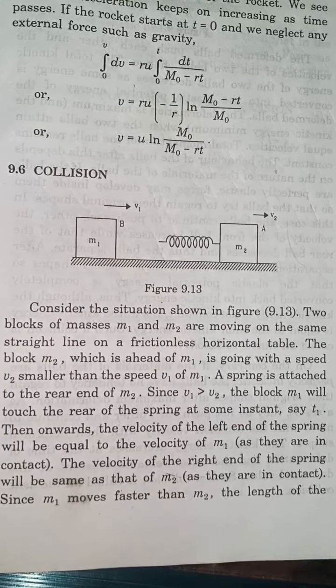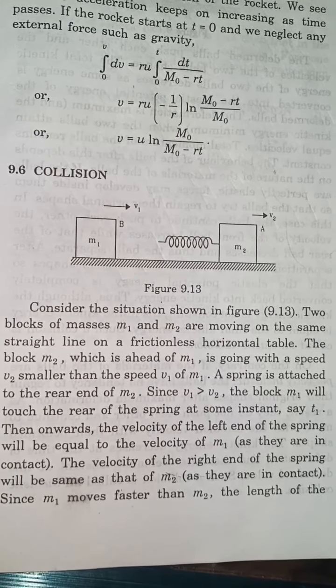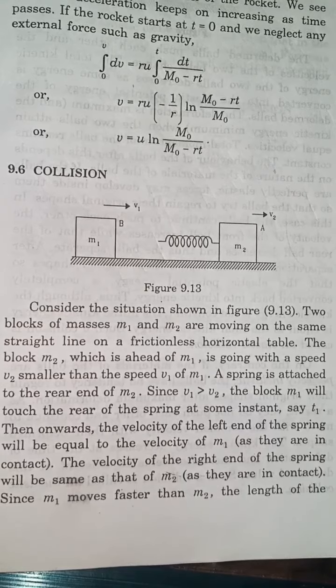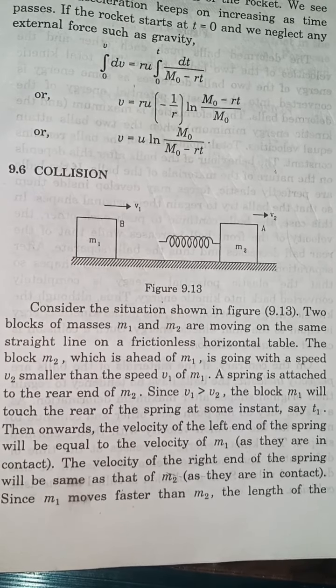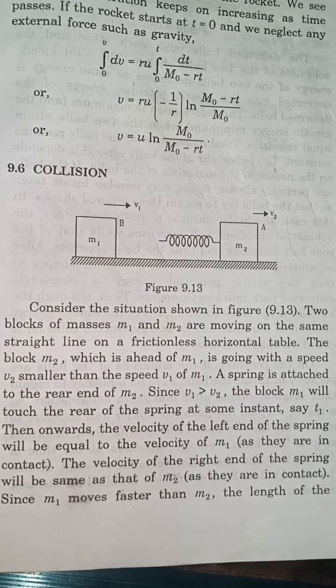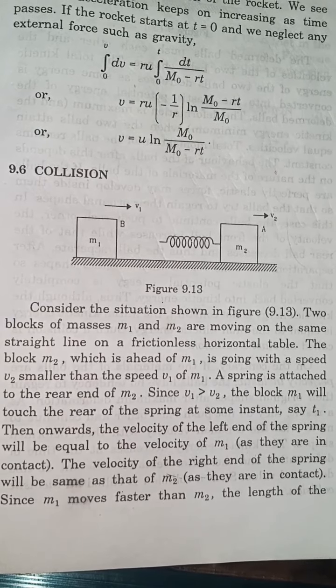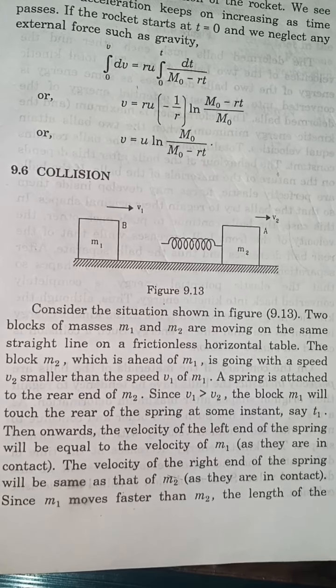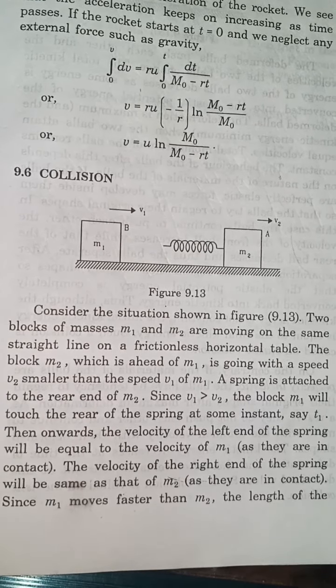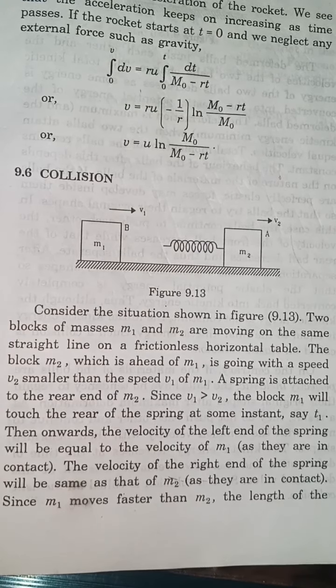Understood? But on the basis of physics, collision may be described in two ways: either elastic collision or inelastic collision. Now the question comes, what is elastic collision?